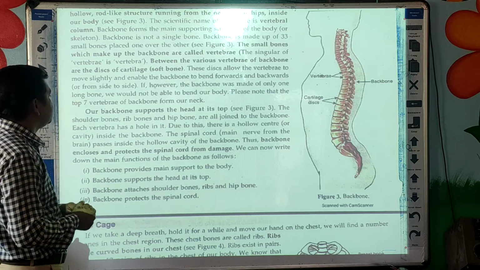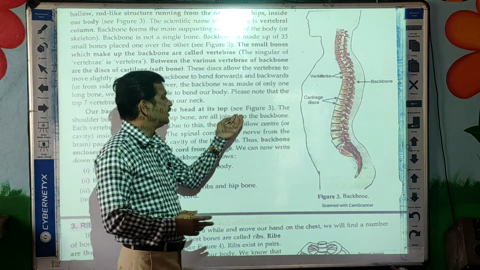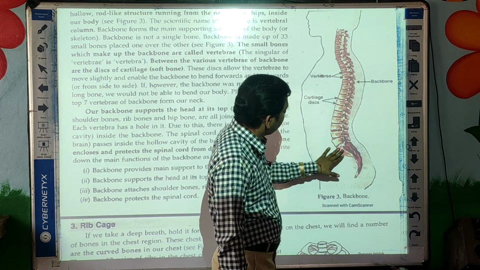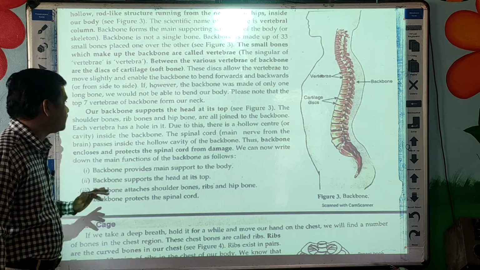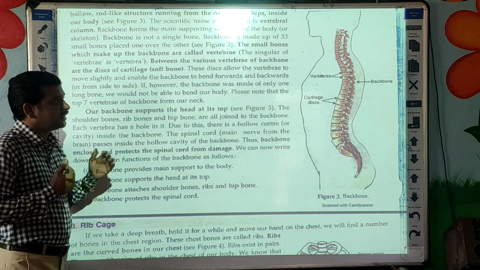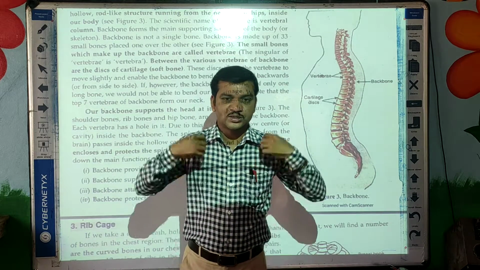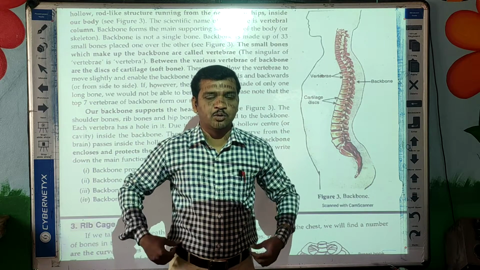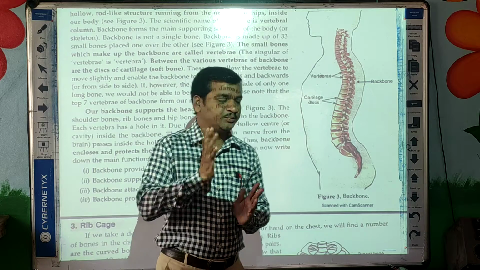Next, our backbone supports the head at its top. This is the complete structure of the backbone. Shoulder bones, rib bones and hip bone are joined to the backbone. These are the shoulder bones, these are the ribs and the hip bone. All these bones are joined to our backbone.